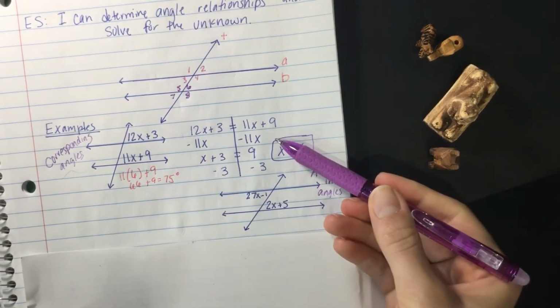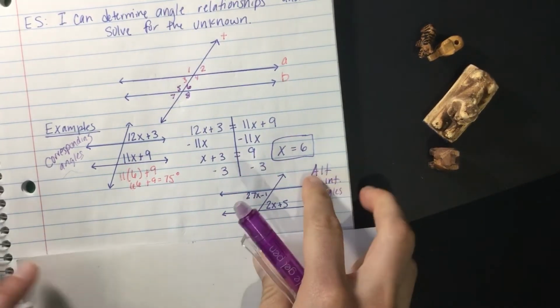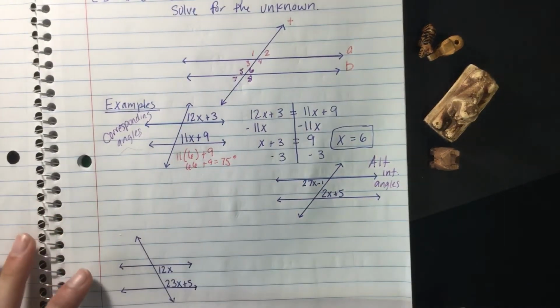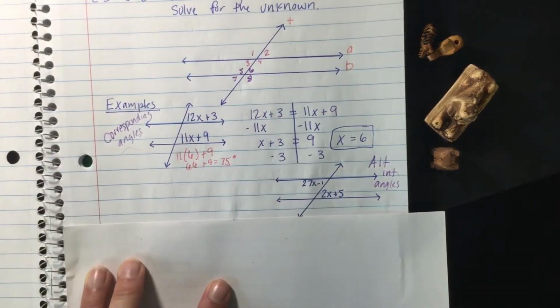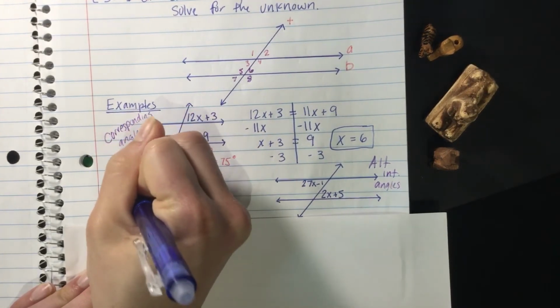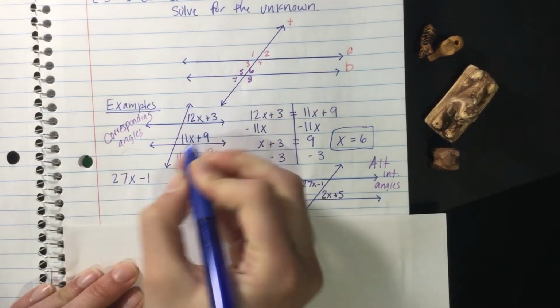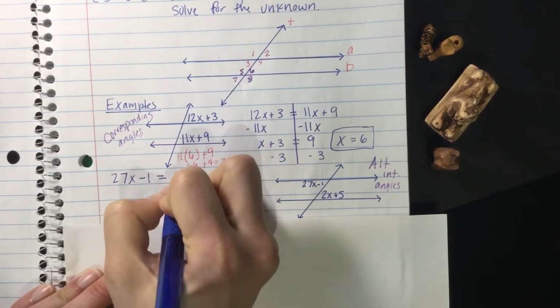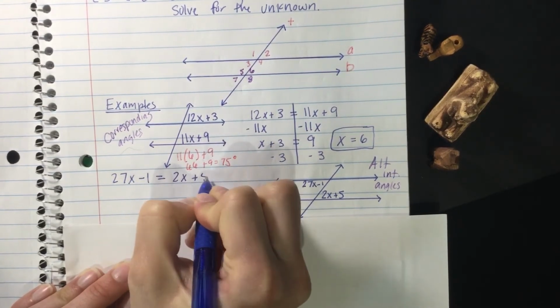So we can do the same thing that we did on the first problem. So let's set that up. So we've got 27x minus 1 equals 2x plus 5.